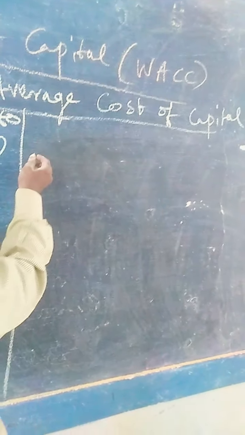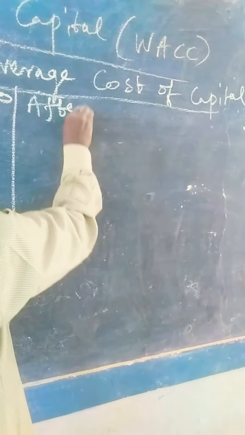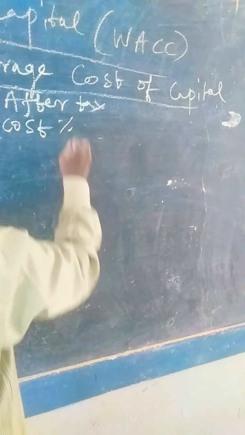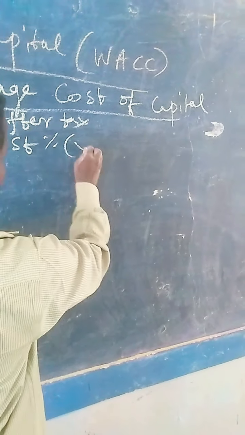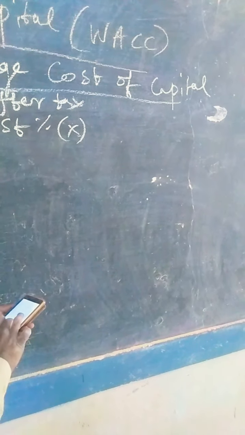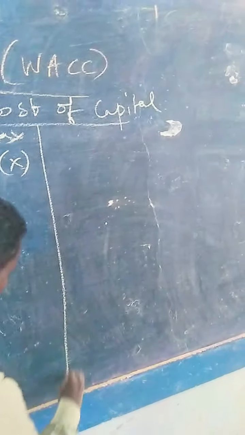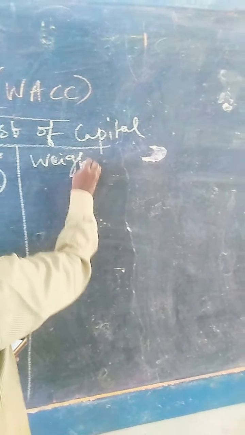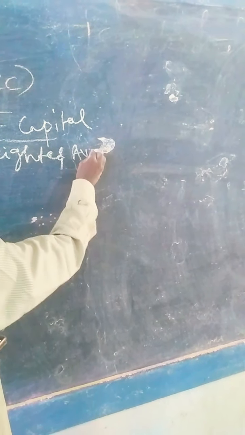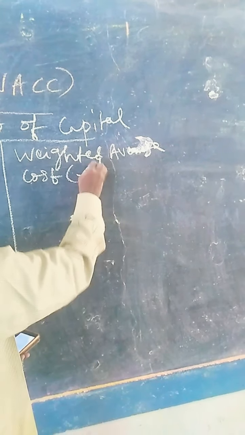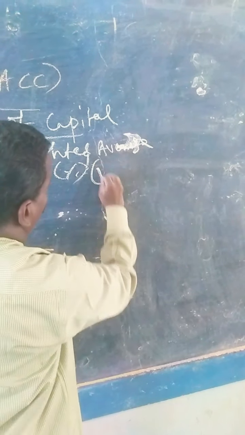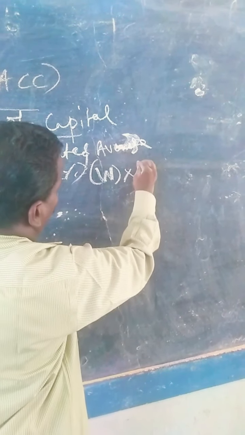Then after-tax cost, which is the percentage, symbolically put as X. Last one, weighted average cost in percentage. It is derived from W into X.